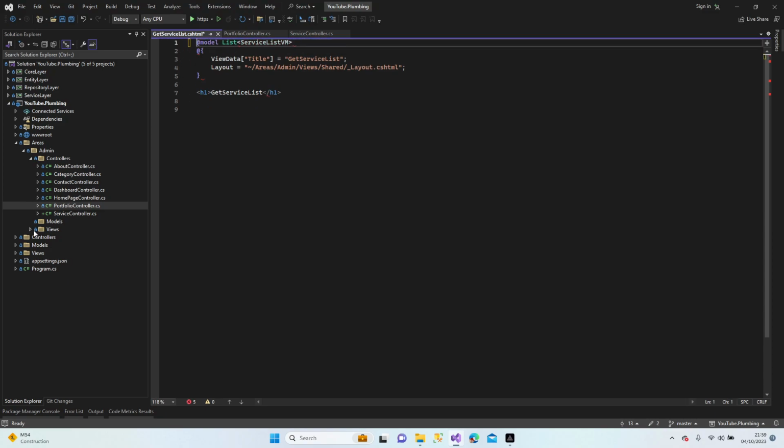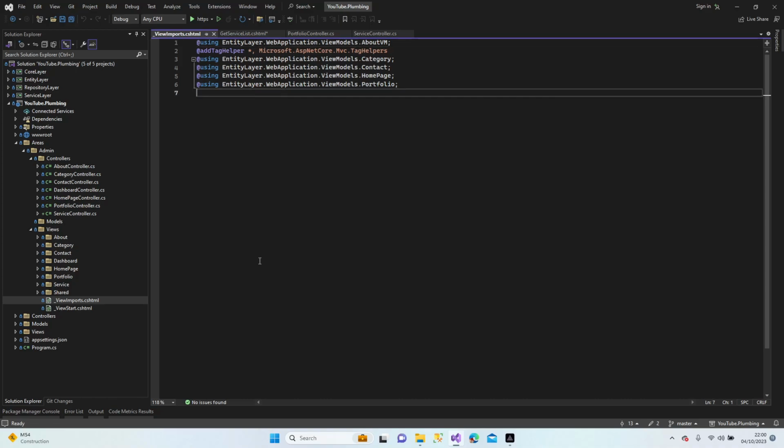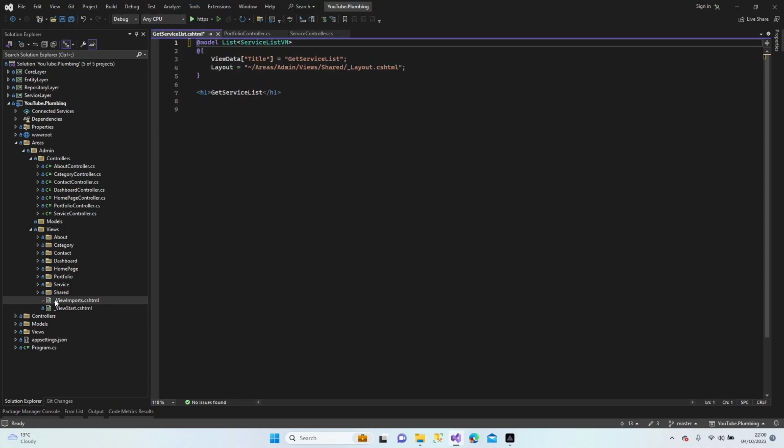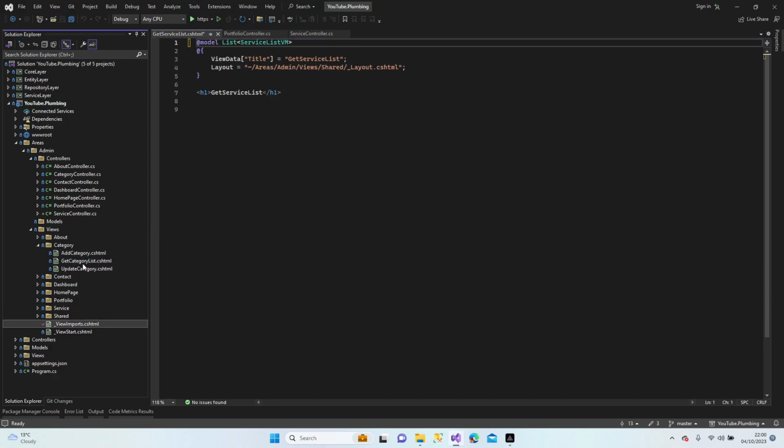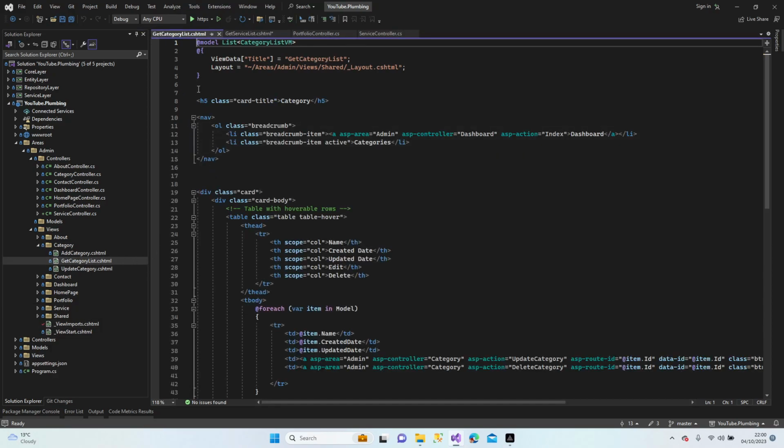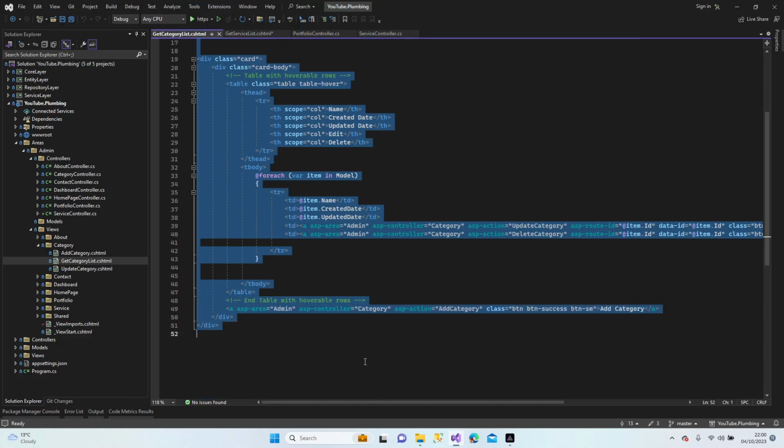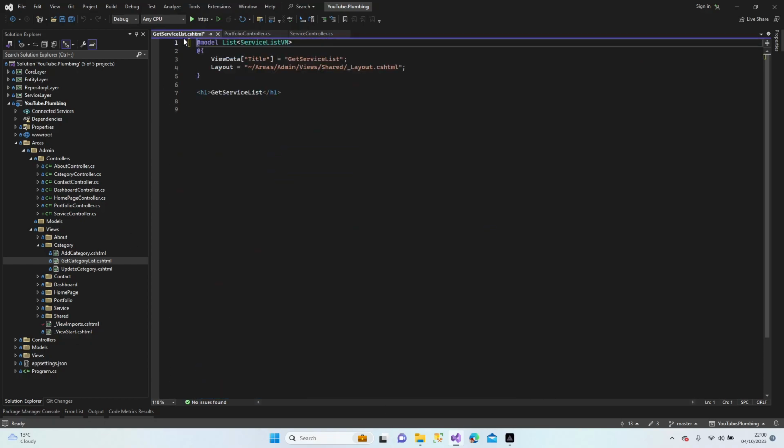Yep, let's take it to the View imports. Control S and close. And let's get from category. I'm thinking service. Yeah, category is alright. Get category list. Everything from here. Close it. And Control V.